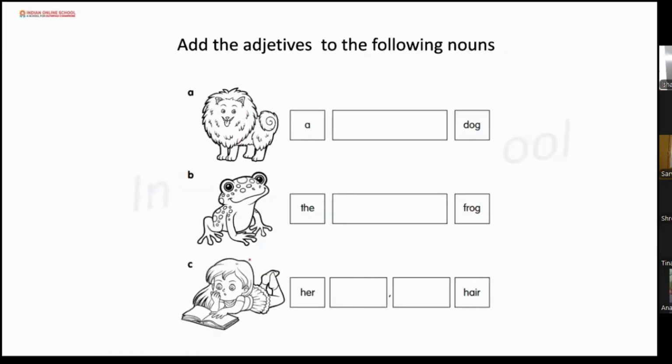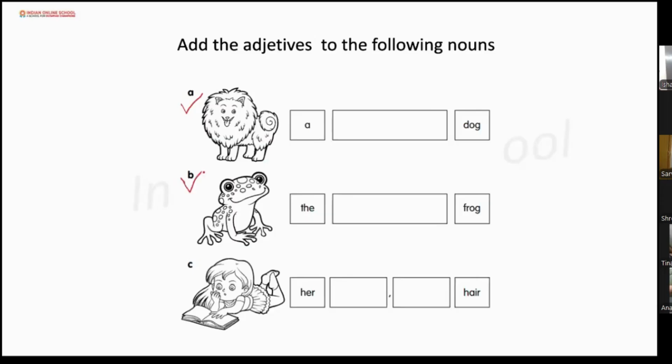So you can see the three pictures. We have to write down the adjectives here. The first one, what can you see? It's a dog. How is the dog? Cute. It's a cute dog. And look carefully, the dog is a little fat, isn't it? Cute dog is also correct. If you write fat dog, it is also correct.